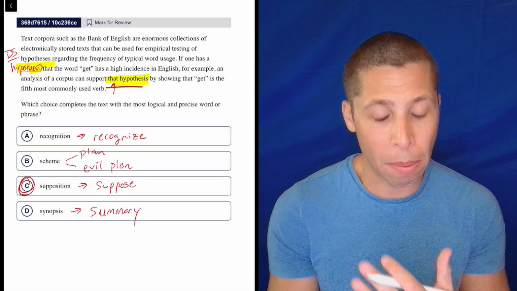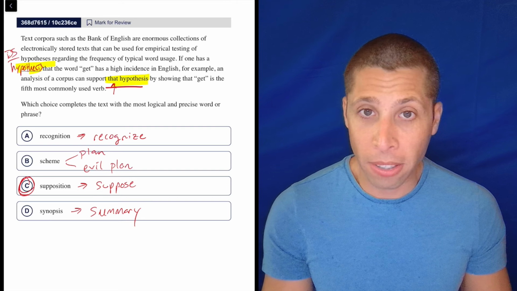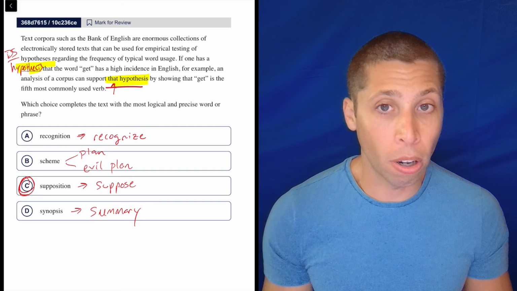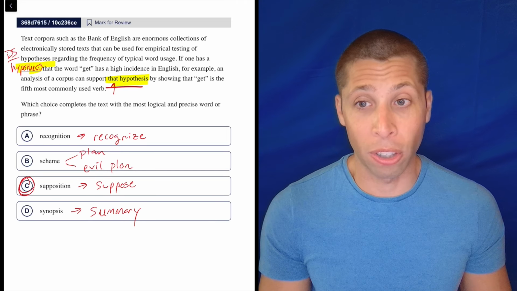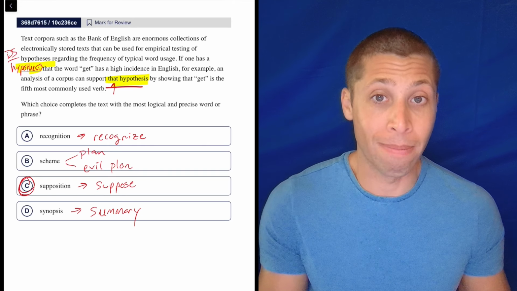And so you got to be able to match those things up, because then the dumb summary is easy to find. And then it's not like you're plugging in all of these answer choices, seeing which one sounds best. They're looking for a specific definition. And hopefully, choice C is obvious to you.